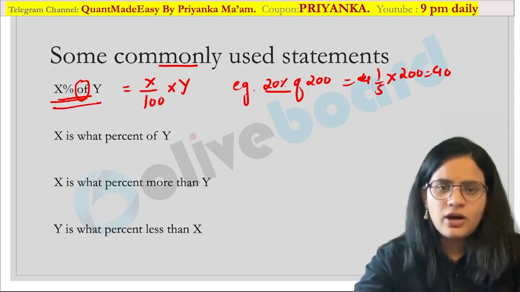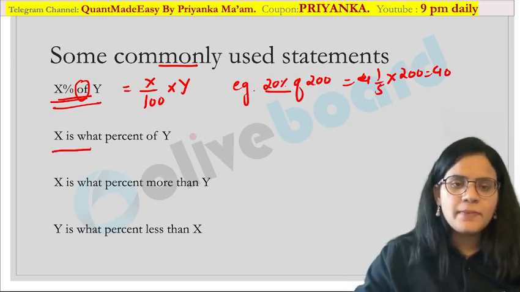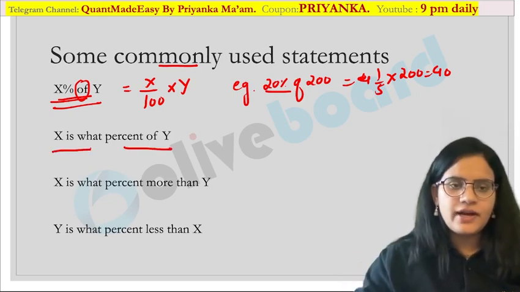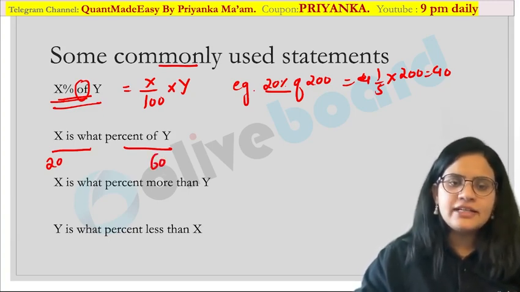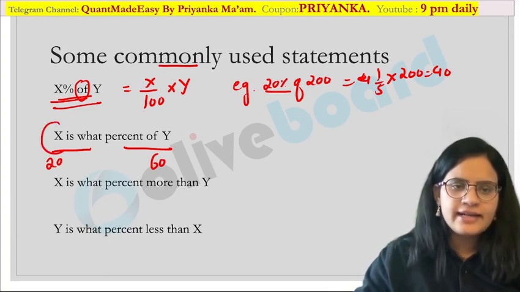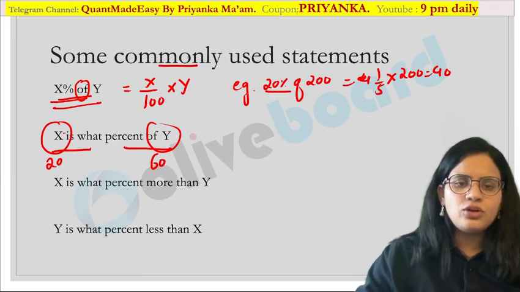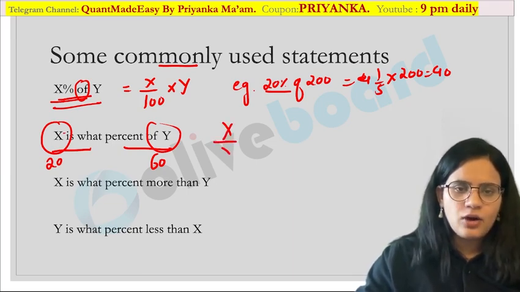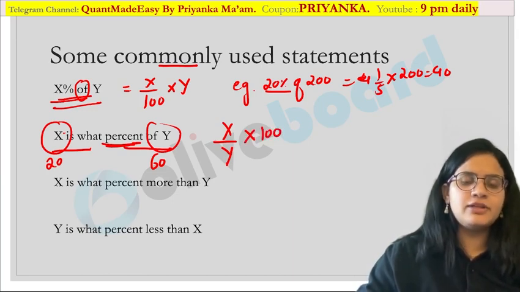Now let us talk about the second one, which is the important part. X is what percentage of y? Suppose I give you 20 is what percentage of 60? What percentage of means what you have to do? X out of y. That is how you have to read it: x out of y. That means x is taken out of y, and I am talking about percentage, so you have to calculate the percent over here.